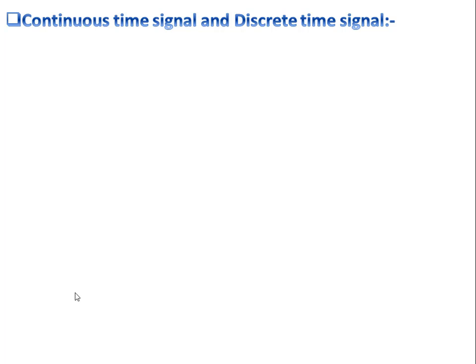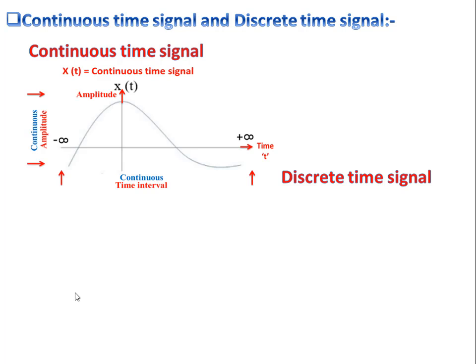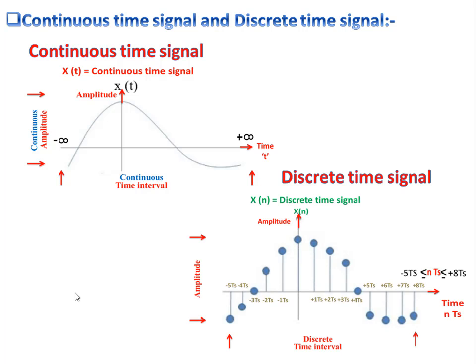Next classification is continuous time signal and discrete time signal. In the communication system, these two signals are classified based on time domain representation. A continuous time signal is one which has continuous amplitude over the time interval which is varying from minus infinity to plus infinity, whereas a discrete time signal has discrete values at particular time intervals nTs.